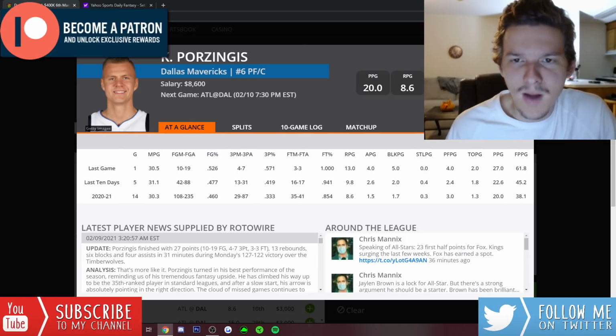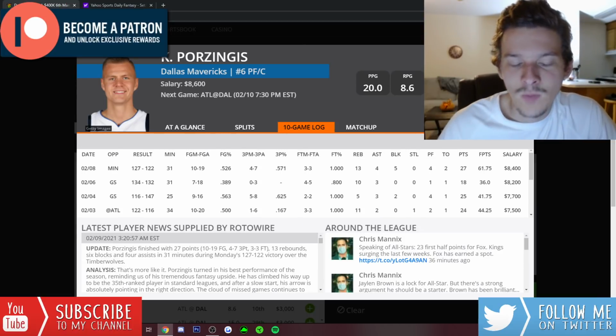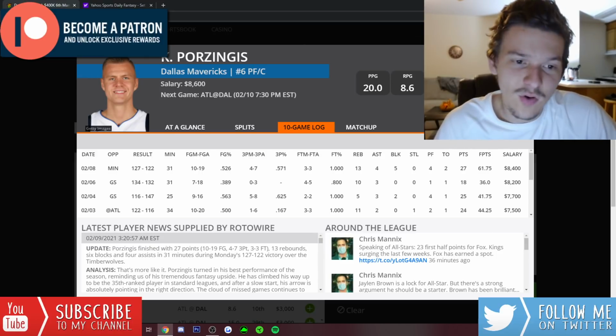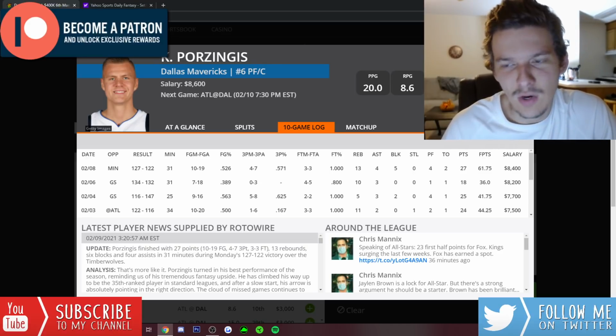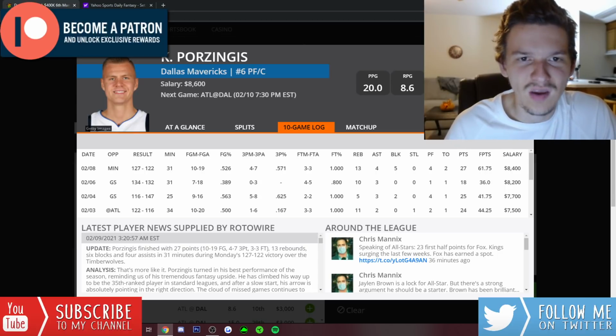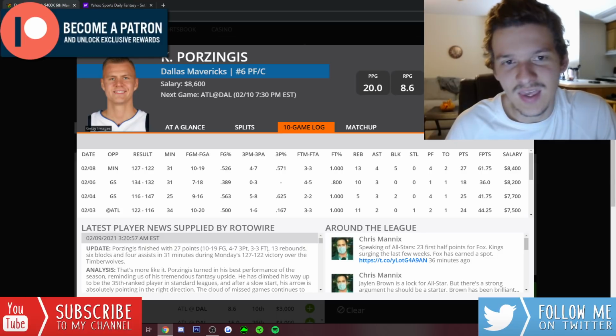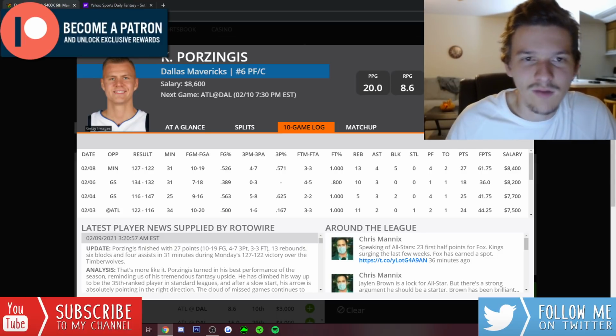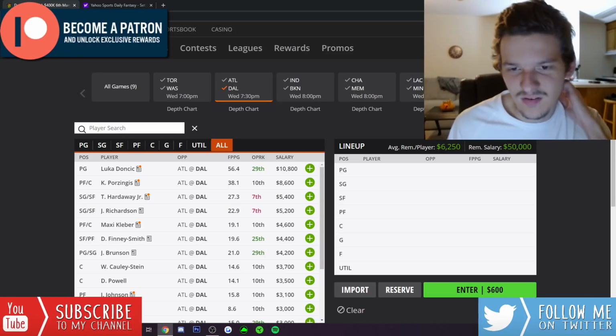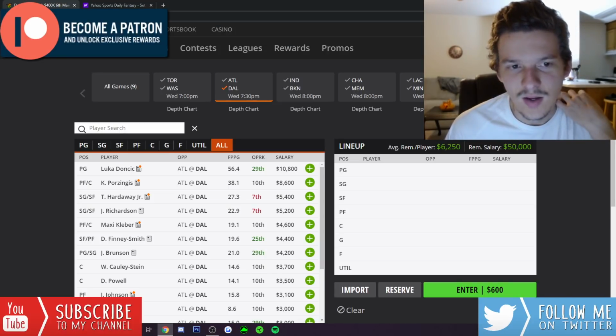Porzingis, he's coming off a monster game against the Timberwolves last time out. 61 DraftKings points in 31 minutes. Price tag starting to rise on him as well, up to 8,600. I still have interest in Porzingis, though, because it is such a good spot. At his price, he doesn't really stand out as a top play. I mean, you need like 50 DraftKings points from Porzingis to pay off this price. Obviously, he can get there, but between him or Luka, I think I'd rather get up to Luka if I can. I don't mind Porzingis because it is a good matchup, but I think I'd prefer Luka, straight up over him.